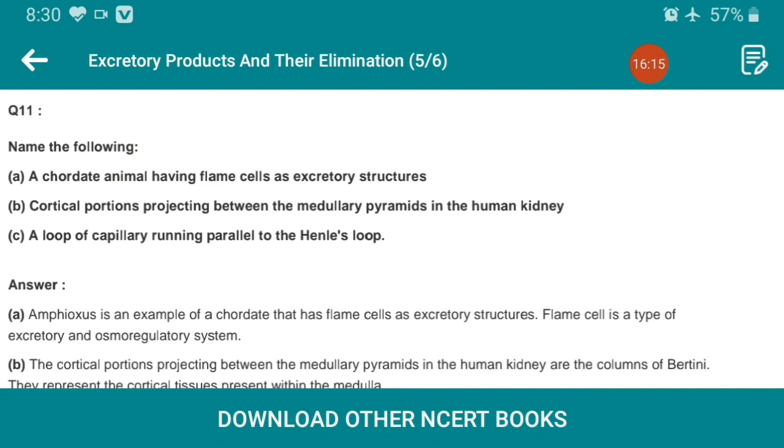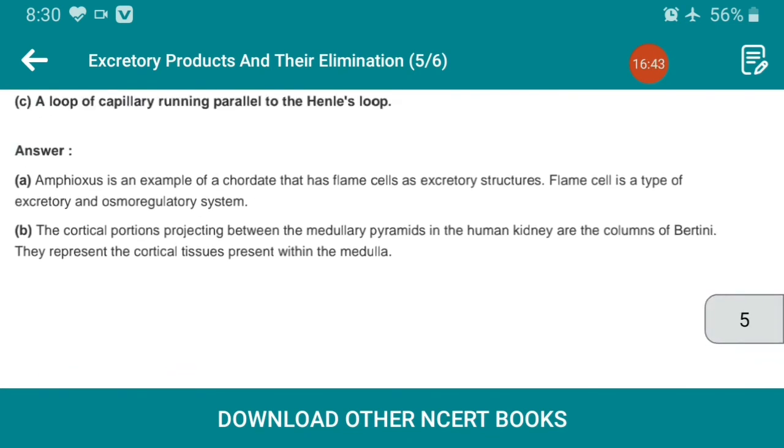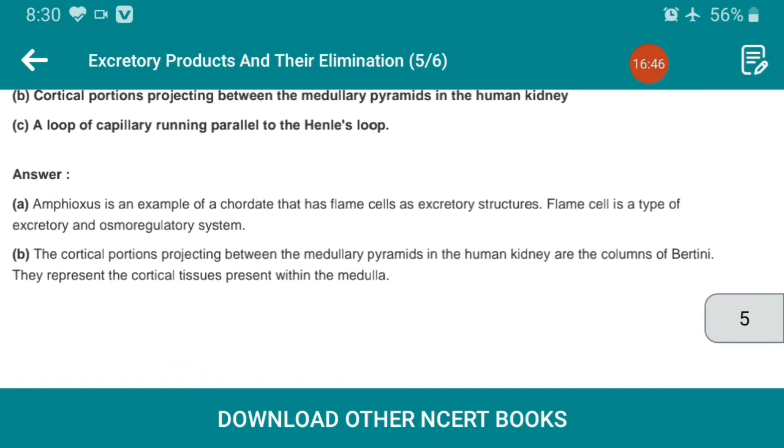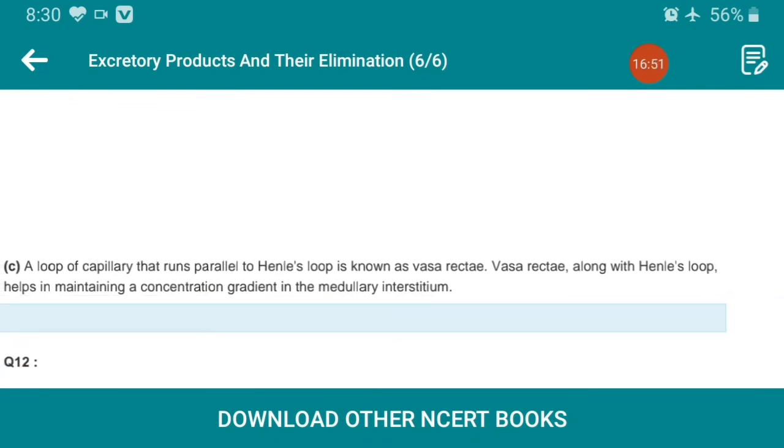Flame cell is a type of excretory and osmoregulatory structure. Next, the cortical portions projecting between the medullary pyramids in the human kidney are the columns of Bertini, and they represent the cortical tissue present within the medulla. And third, the loop of capillary that runs parallel to Henle's loop is known as the vasa recta. Already we have discussed this.